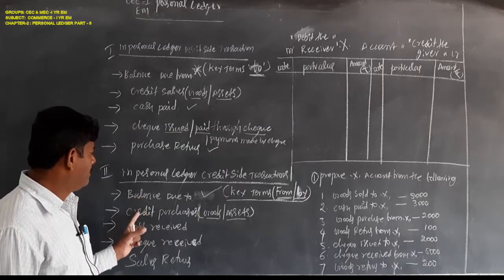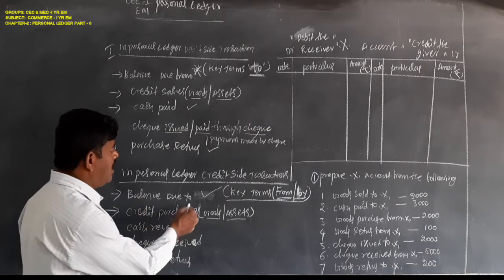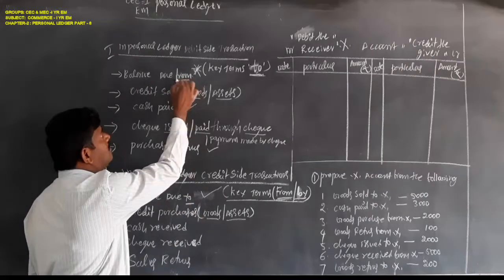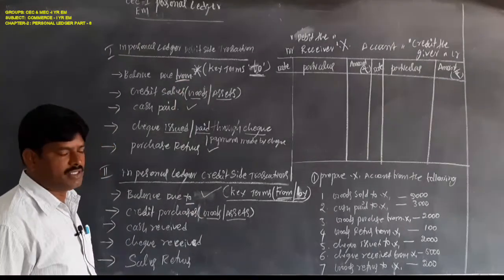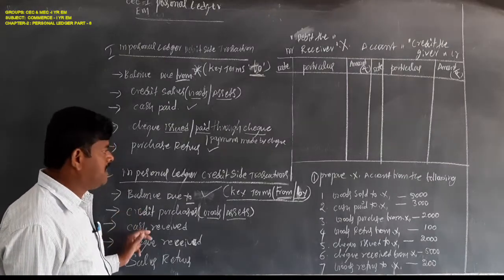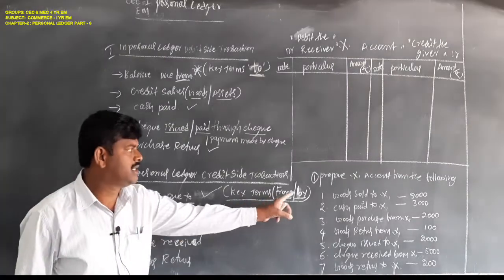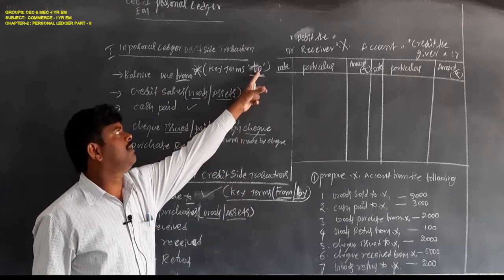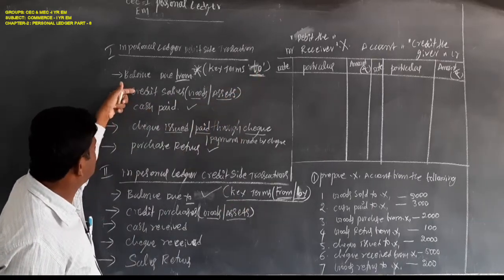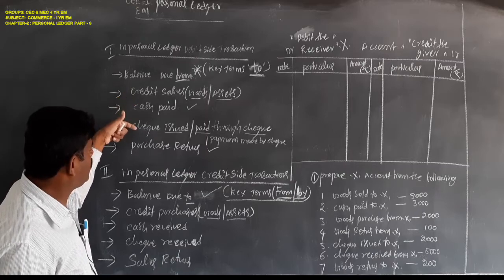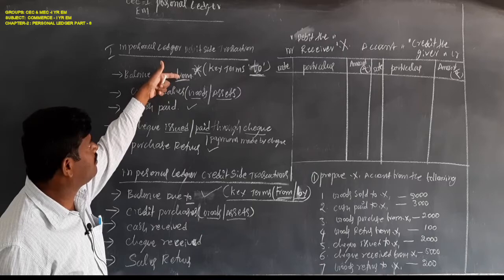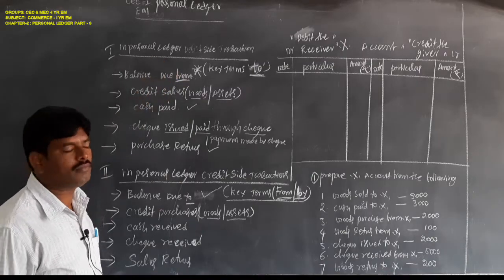Either, and there is an exemption from the word. These are exemptions from the words. For the other transactions only these key terms apply. Here also this key term is applied from this transaction, from this transaction, from this transaction. It is exempted from this one.